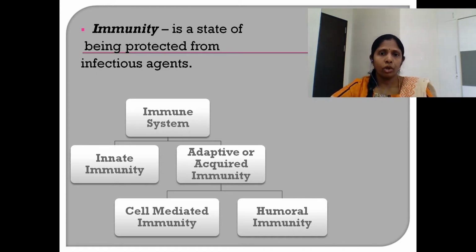It is very important to remember and understand that these two systems work in an intricate, interdependent and interrelated manner. The adaptive immune system is again classified into cell-mediated immunity and humoral immunity. Another classification of the adaptive immune system is into active and passive immunity. We are going to learn about the details of these classifications in this session as well as the following sessions.